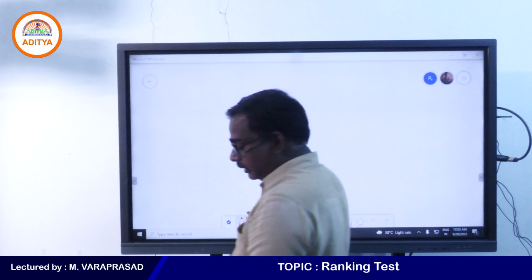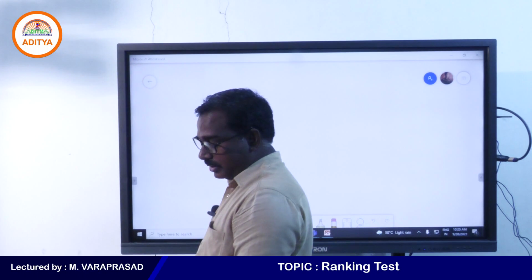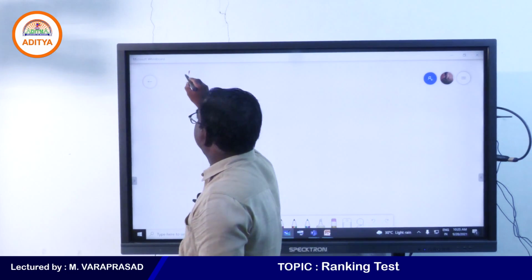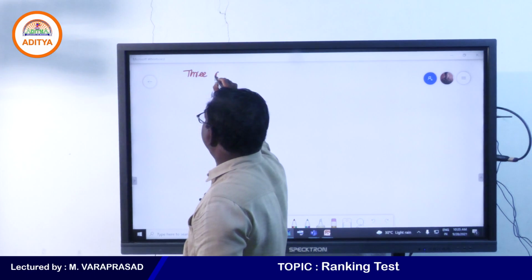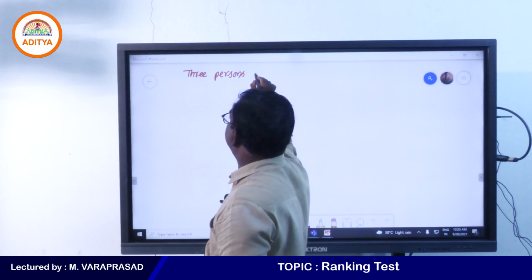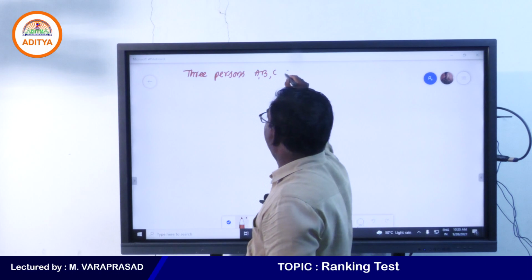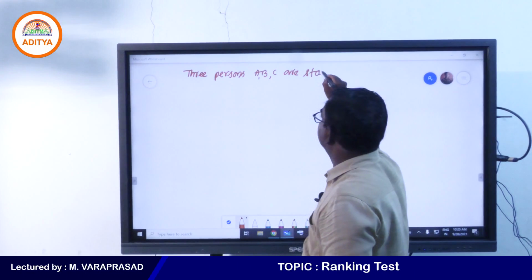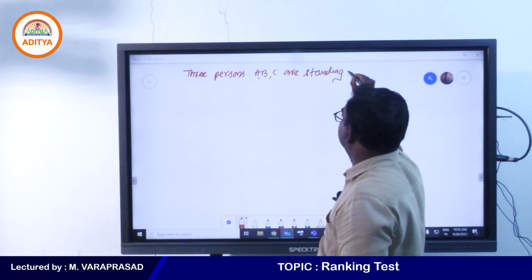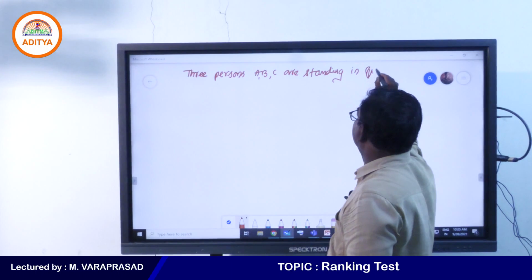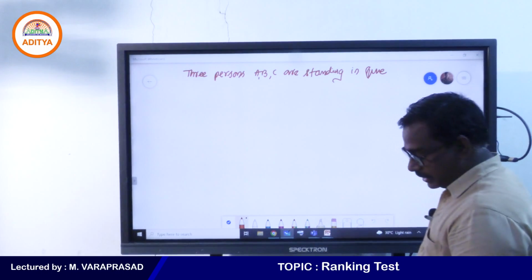3 persons A, B, C are standing in a queue.